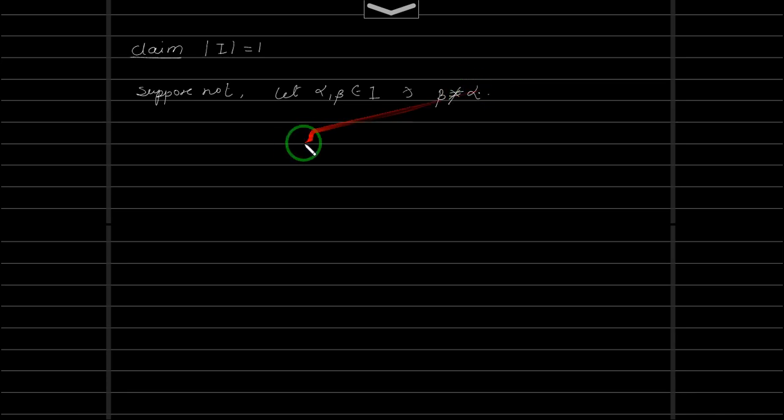Now this implies P beta and P alpha are non-empty. We will get a contradiction, and for that we will take a partition. We will get a separation for U. We stated that U is connected, and by using this fact we will get the contradiction.